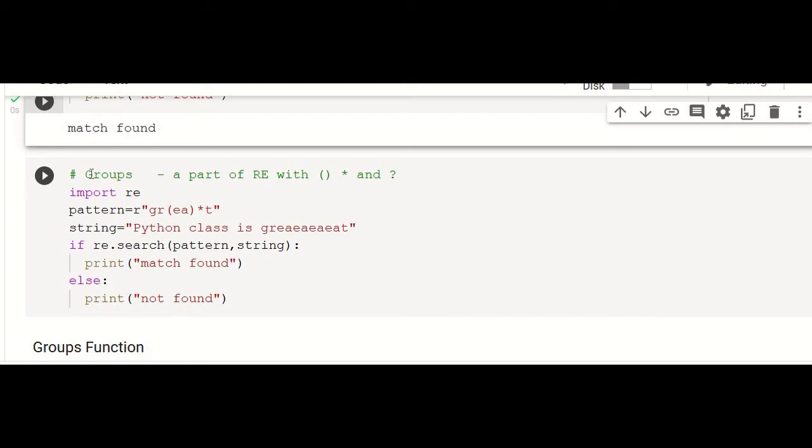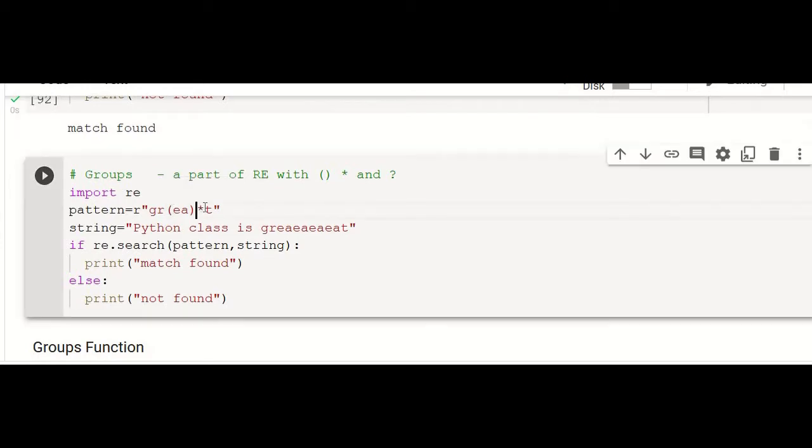Groups. Groups is an important concept in regular expressions where we can group some of the characters into one single block. So pattern equal to r within the double quotation, gr, and ea is given inside the parentheses followed by star, and then t. In the sense, ea can be repeated for zero or more times. gr and t should be compulsorily present, whereas this ea can be present for zero or more times. That is the meaning.